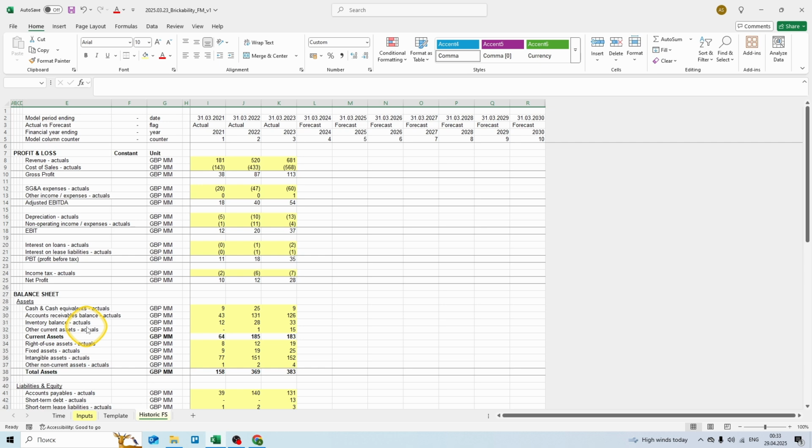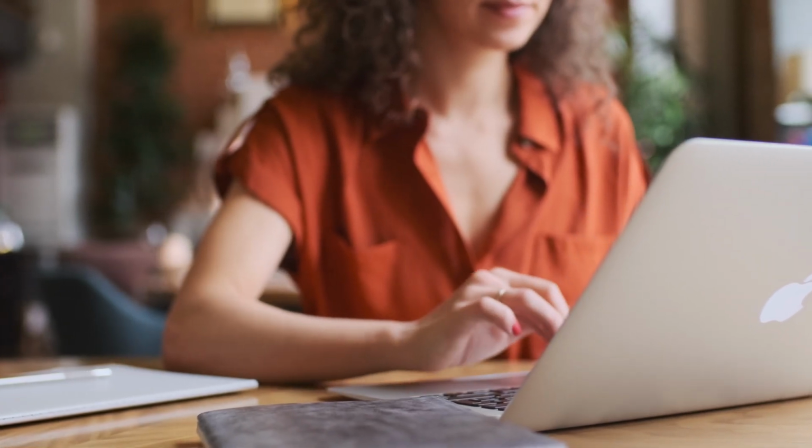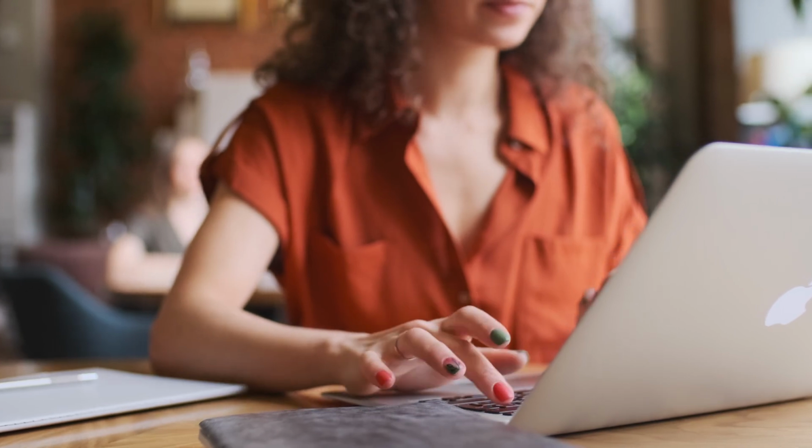In this video, we will input historical data into our model. This is actually the easiest part of the series because we will simply transfer data from the audit report into our model. But in practice, it is the most difficult and time-consuming part because not all companies have a dedicated finance department, accounting department, and they probably don't have the budget to hire a good audit company.